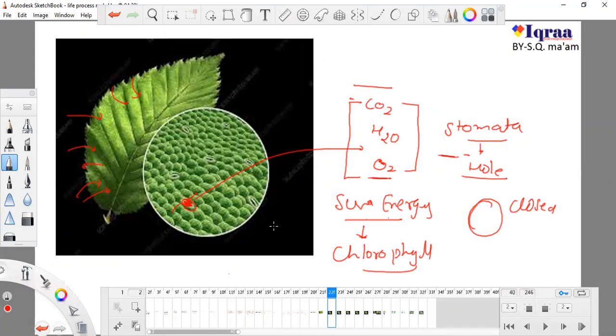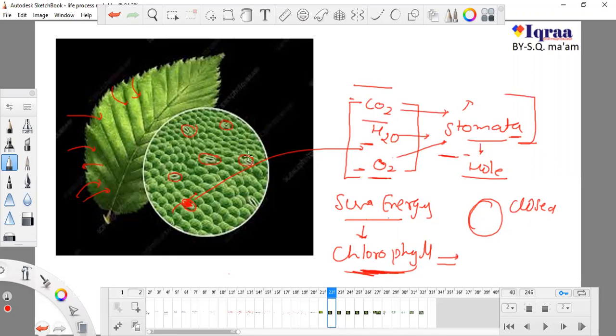The question could be asked: why don't stomata remain open while they want to absorb sun energy? Sun energy is a very tiny thing. It doesn't need any hole to come inside, and it is absorbed by chlorophyll. There is no need of stomata to get sun energy. Stomata are relevant only to these three gases. Remember, only these three gases.